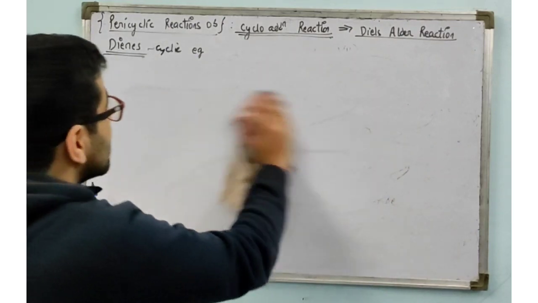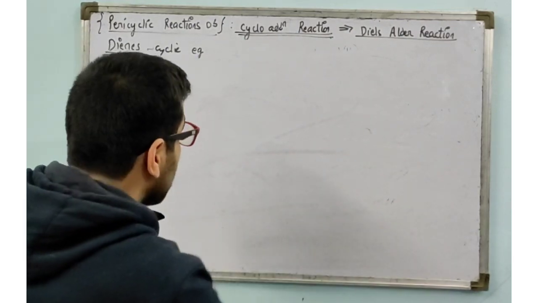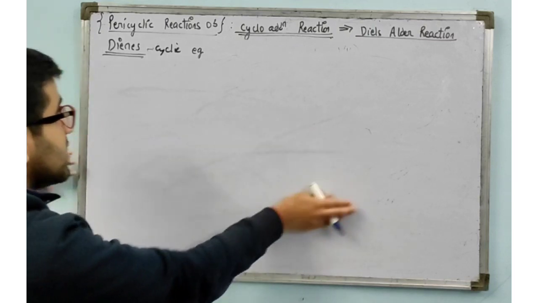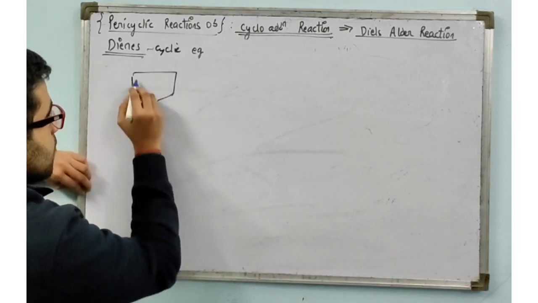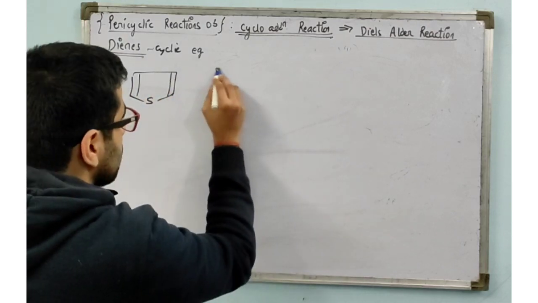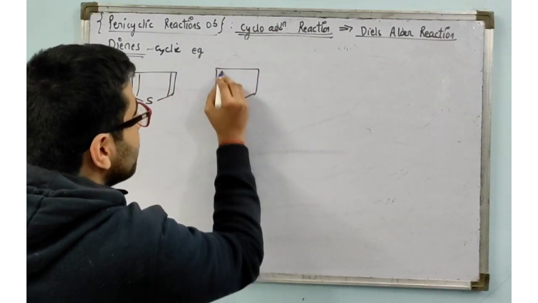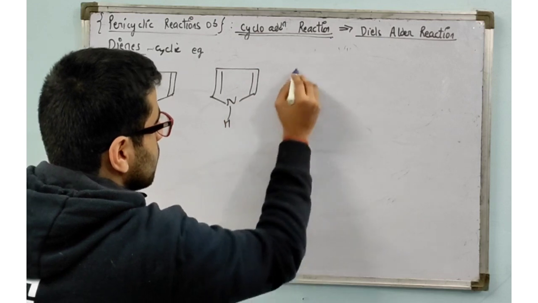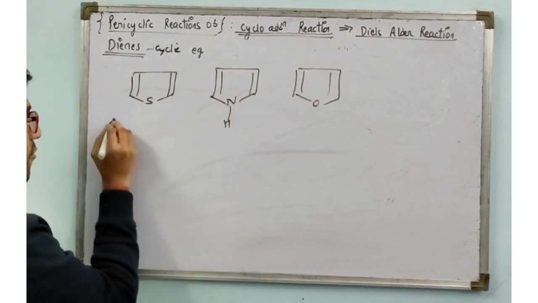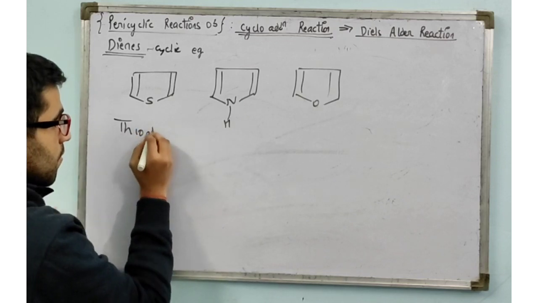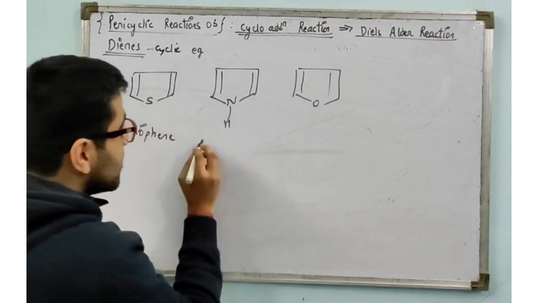Moving on to the other question of aromatic dienes. Example, we have 5-membered heterocycles. This is thiophene. This is pyrrole.